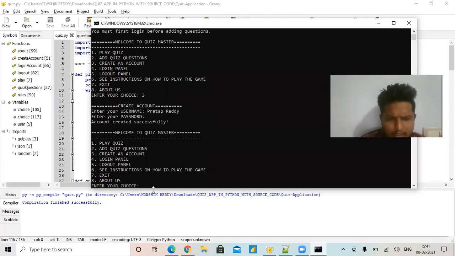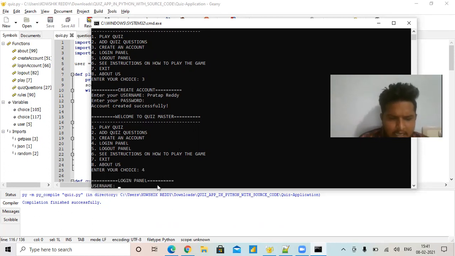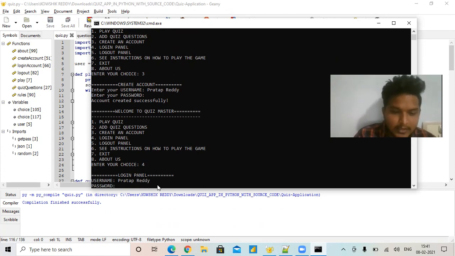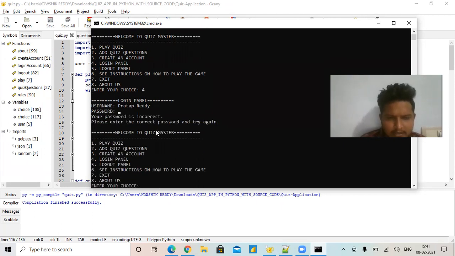If I want to log in to my account, press 4. I have already given my user ID and password, Pratap Reddy. If I enter a wrong password, it shows please enter the correct password and try again. Previously I gave my password as Pratap Reddy, but this time I have given only Pratap. It shows this error output. Only if it matches will the account be logged in.